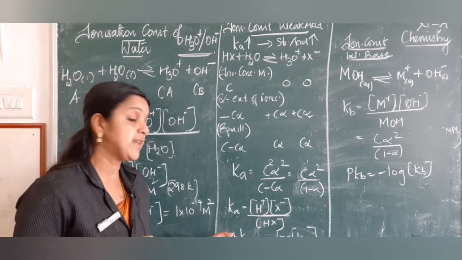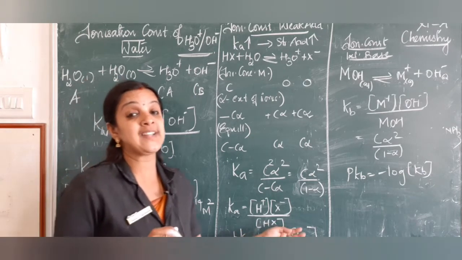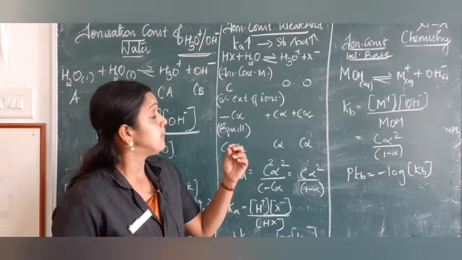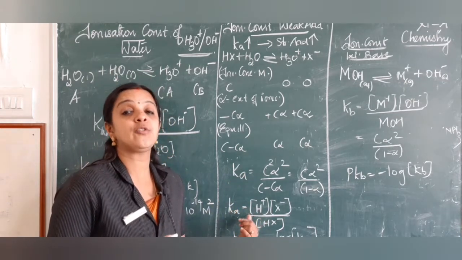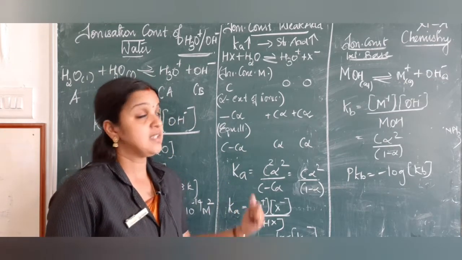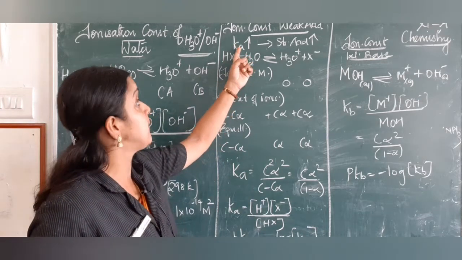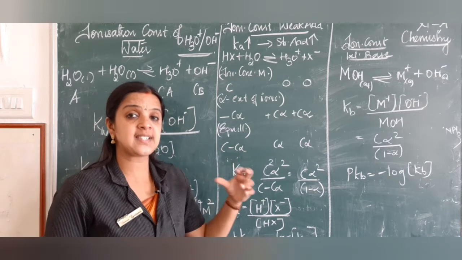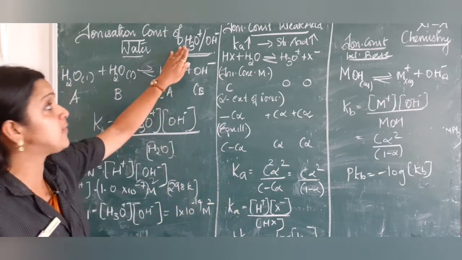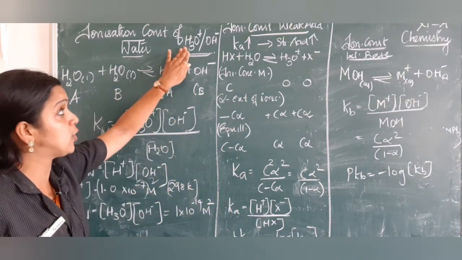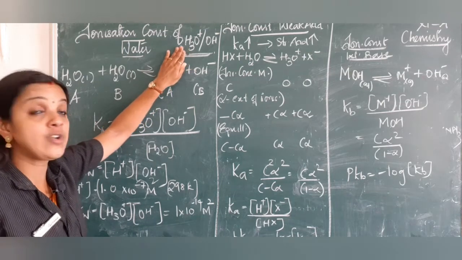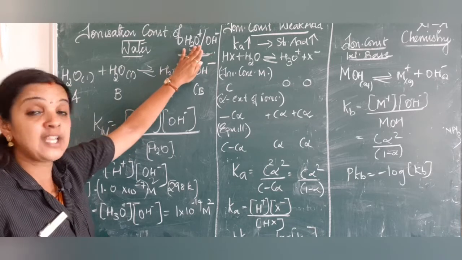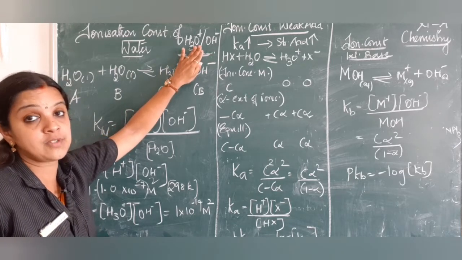In your textbook, it will be given that pKa is equal to minus log of Ka, where we will do problems in the class. But you should know that when we get a value for the equilibrium constant of an acid, the greater the value of Ka, the stronger the acid. But how do we find whether it is acid, base or neutral? Only with the equilibrium constant of water, because if the concentration of hydronium is greater than OH minus, it is an acid. If it is equal to OH minus, it becomes neutral.